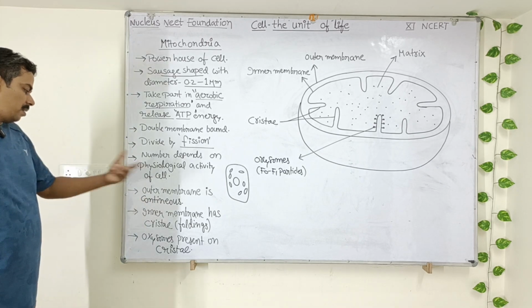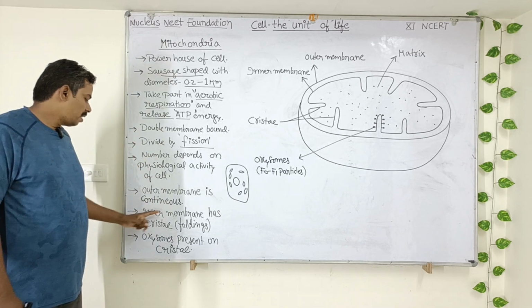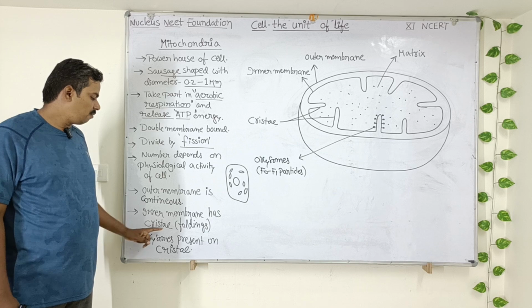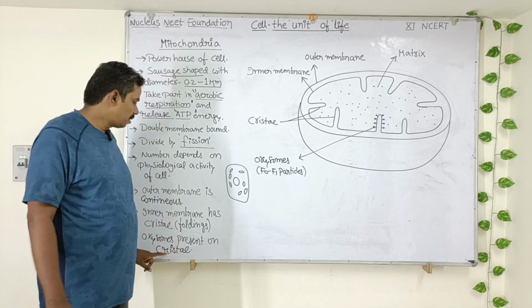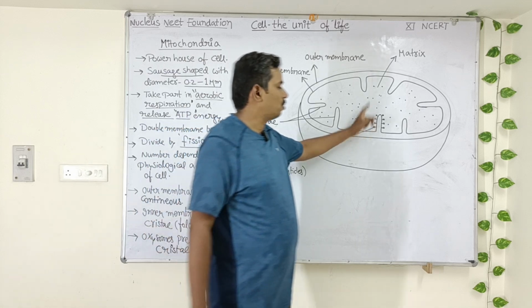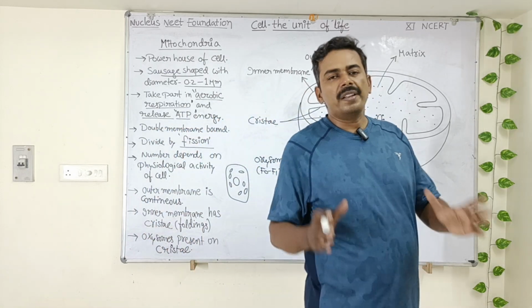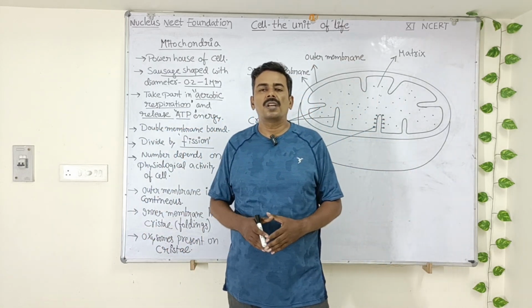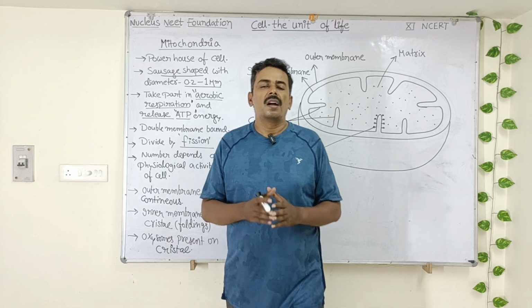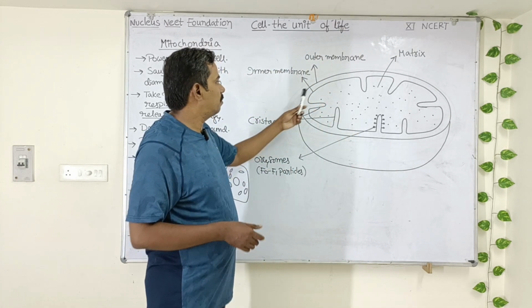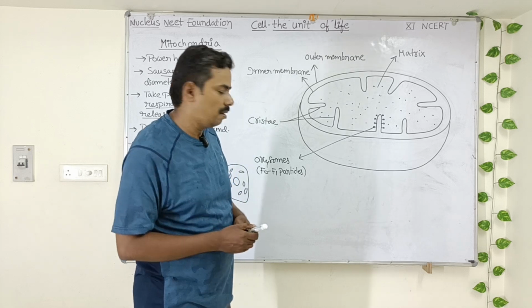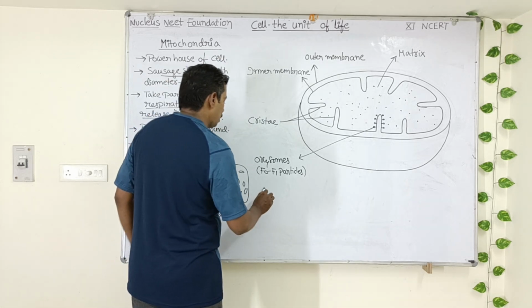The outer membrane is continuous as we discussed, and the inner membrane has several infoldings which are called cristae, and oxysomes are present in the cristae. These are oxysomes. Understood, my dear students? So this is about mitochondria and what type of enzymes are present in the matrix. In the matrix there are enzymes.